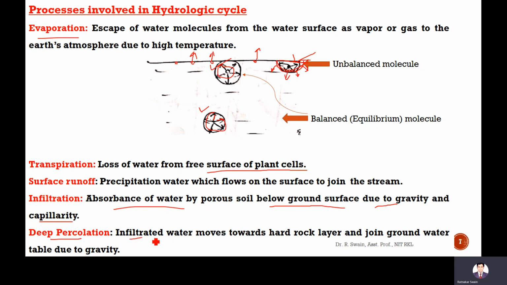Deep percolation means infiltrated water moves towards the hydrologic layer and joins the groundwater table due to gravity, through the fractured rock below the groundwater level. Due to fractured rock, there will be gaps, and those gaps are filled by this water. That process is called deep percolation.